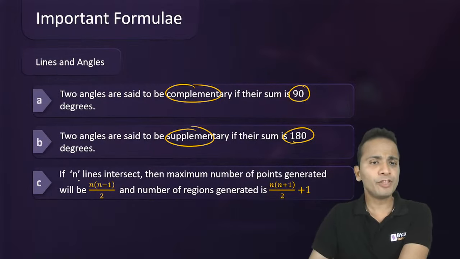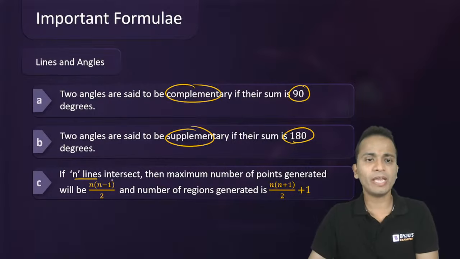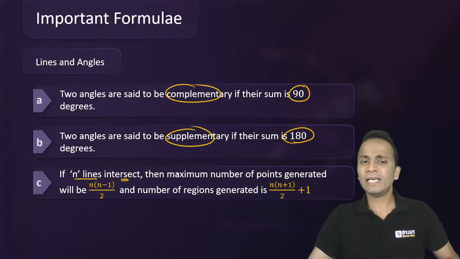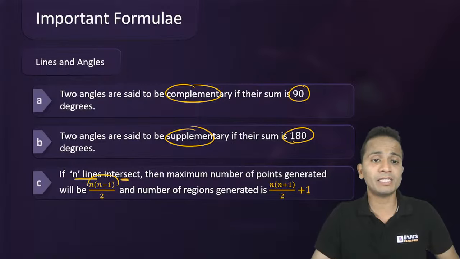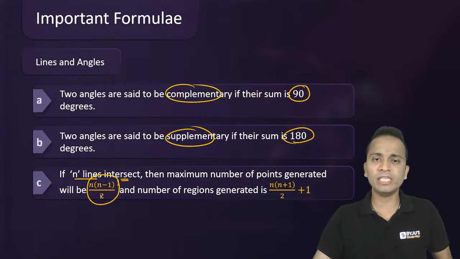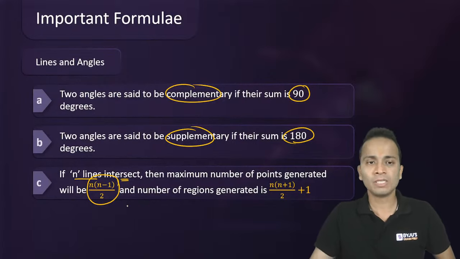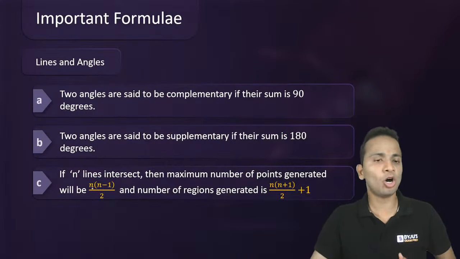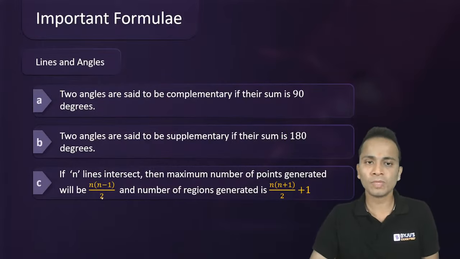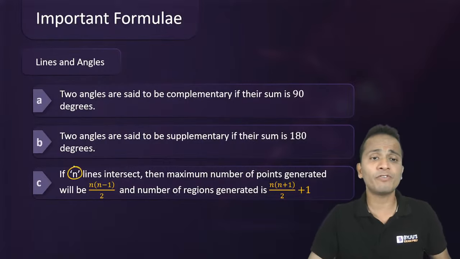The next is, if there are n lines in a plane, and these are intersecting lines, then the maximum number of points at which they can intersect is given by this expression. So all of you keep noting down these formulas. n into n minus 1 upon 2, which can also be given as NC2 if you understand the formula of combination. So NC2 or n into n minus 1 upon 2 will be the maximum number of points generated by the intersection of n lines.